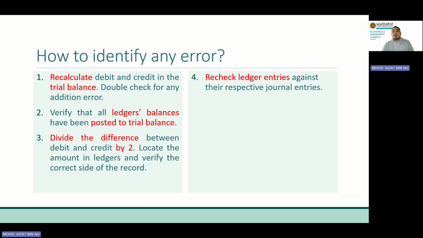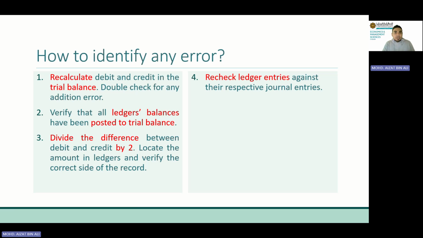And then recheck ledger entries against their respective journal entries. If steps number 1, 2, 3 don't work, we need to do a manual rechecking. Whatever entries we have in our ledgers, they all come from journals.